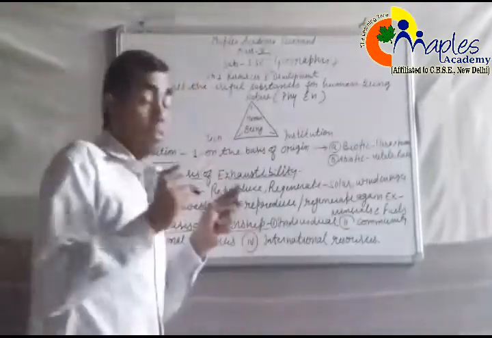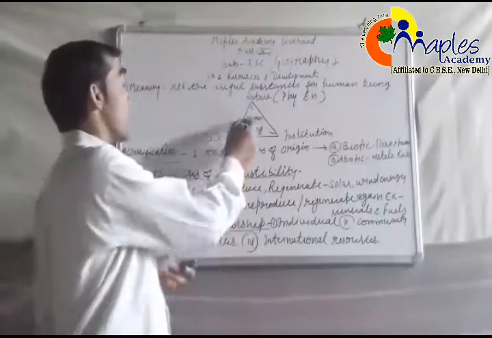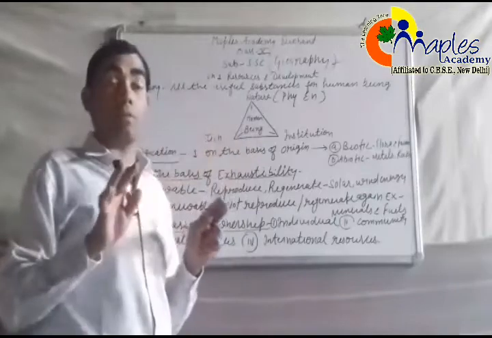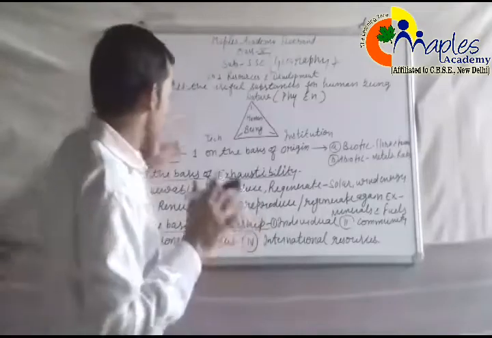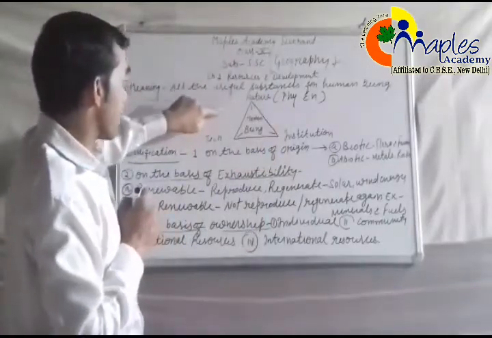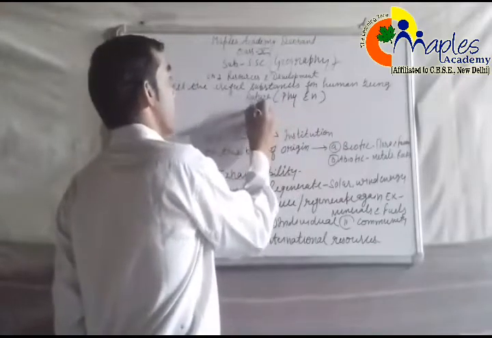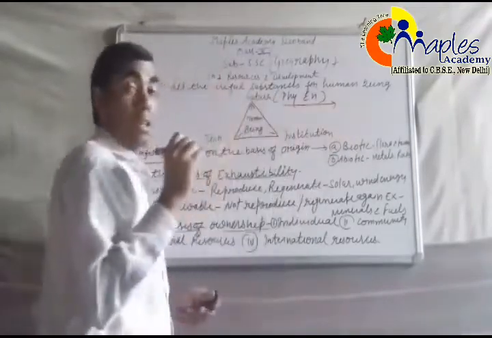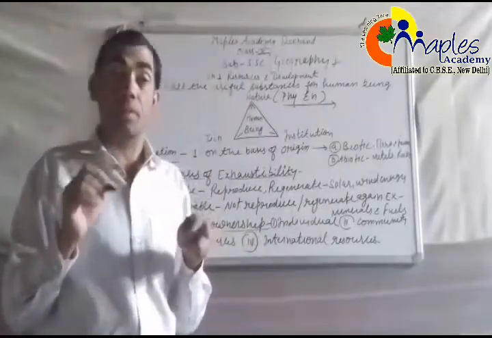Then what is the relation between resources, technology and human beings? Human being is the greatest and most important resource among all resources, because without human beings no resources can be used. So resources have a triangle shape, a combination of human beings, technology, institutions and nature. First of all, human beings explore the physical environment. Physical environment means nature. He searched for and used all the natural things which are a free gift for human beings.